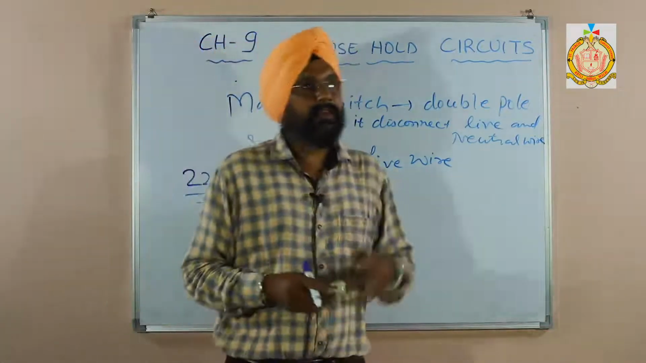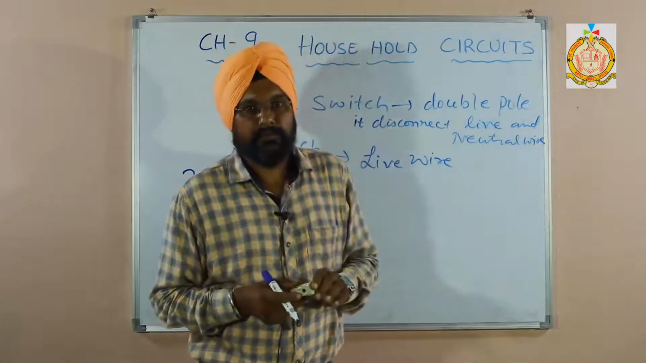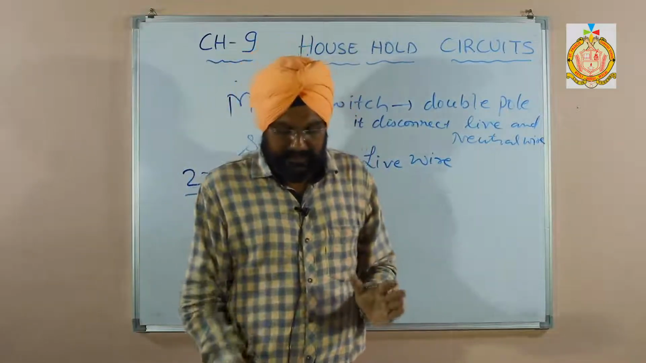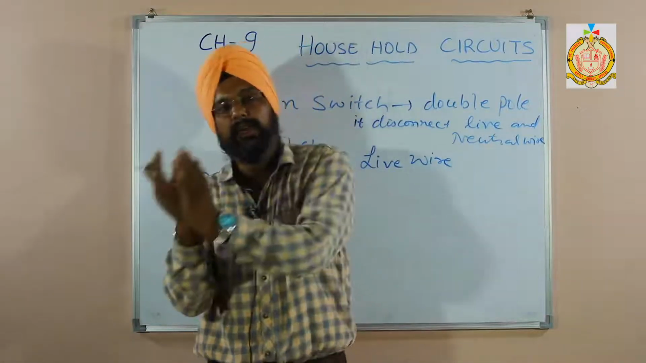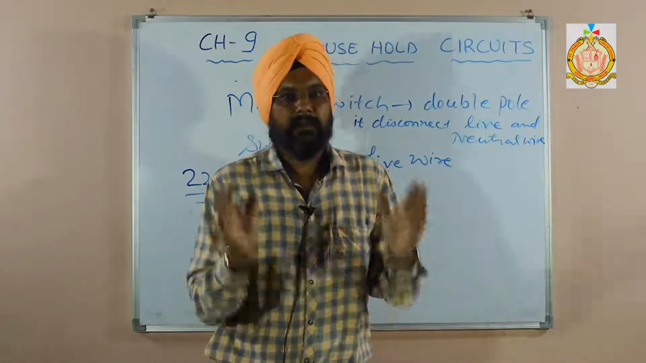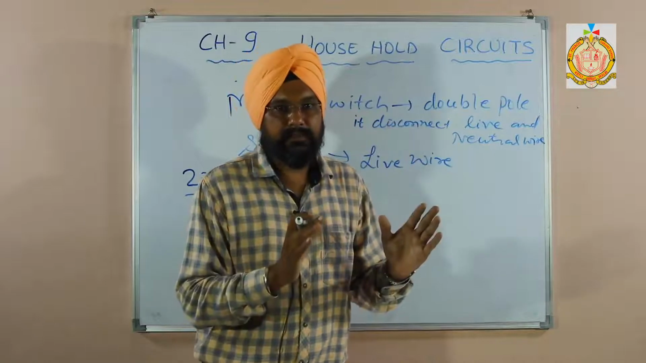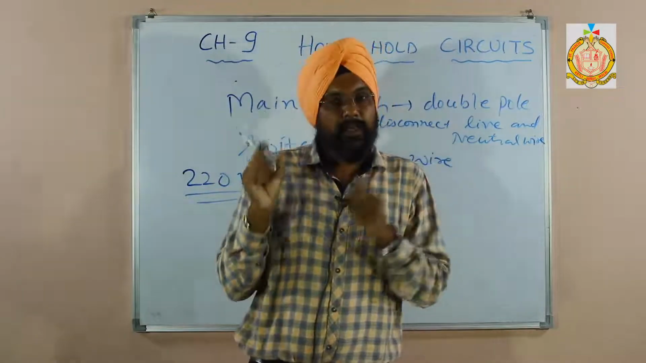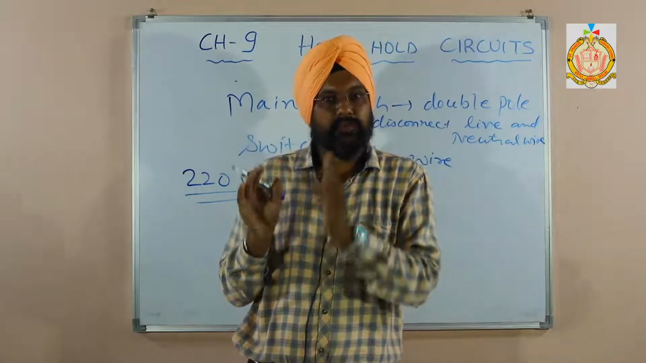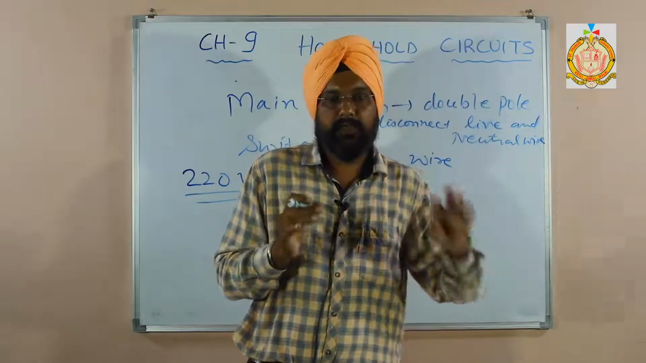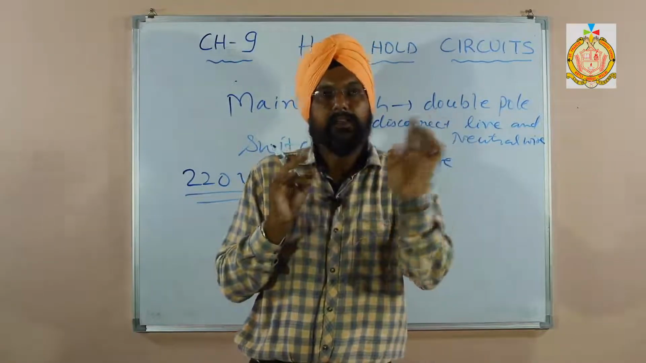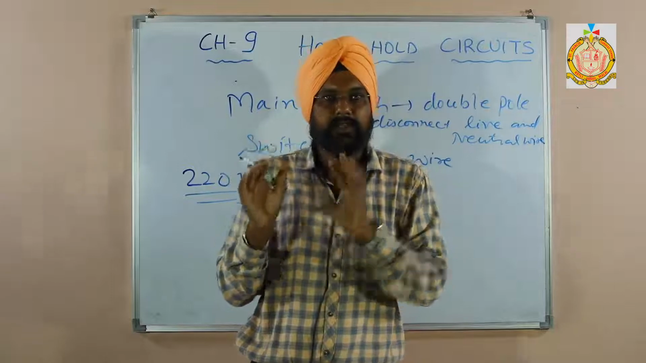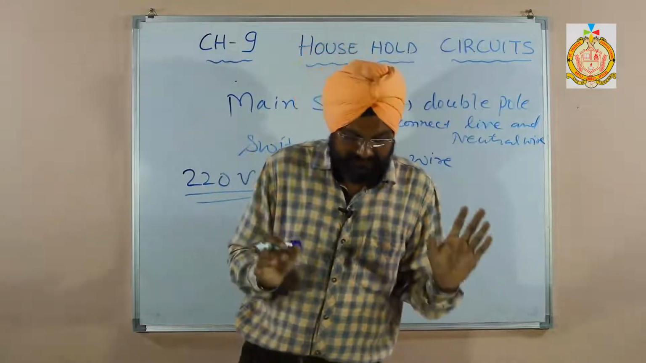Every circuit, every appliance gets 220 volts. In which combination are our appliances connected, series or parallel? It is connected in parallel combination, not in series. If it were connected in series, then if one appliance is damaged or fused, the others would not work. In our house, if one is damaged, the others keep working, because it is connected in parallel.